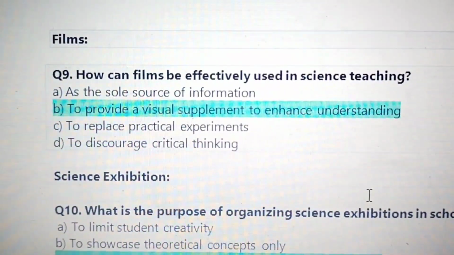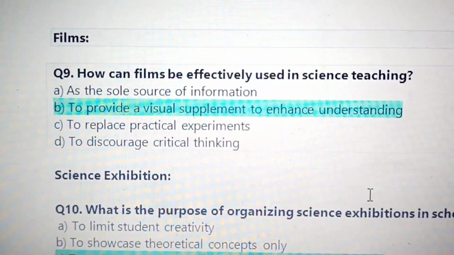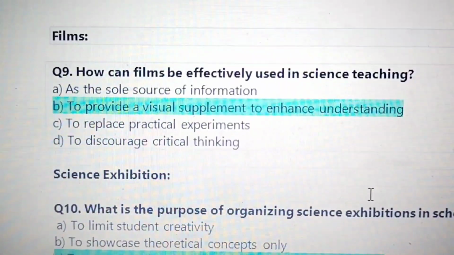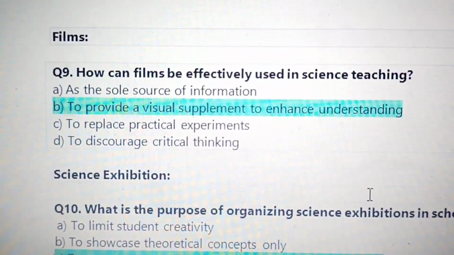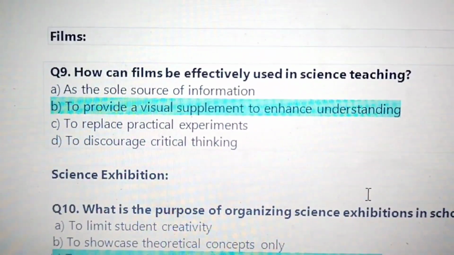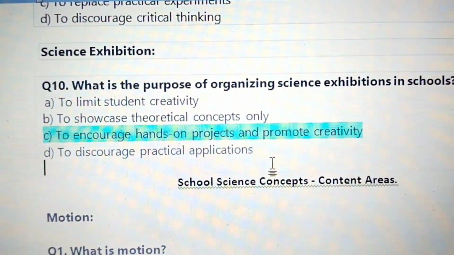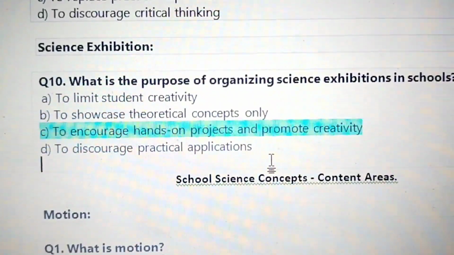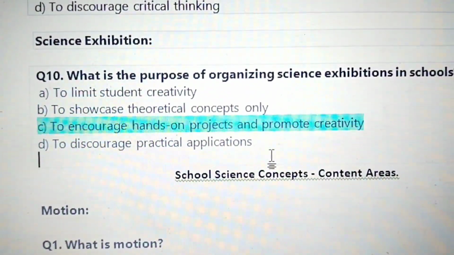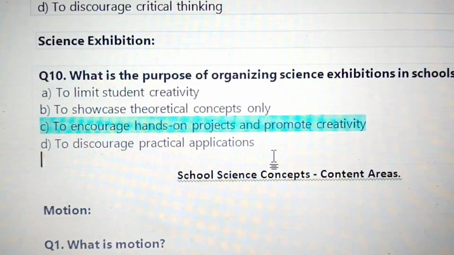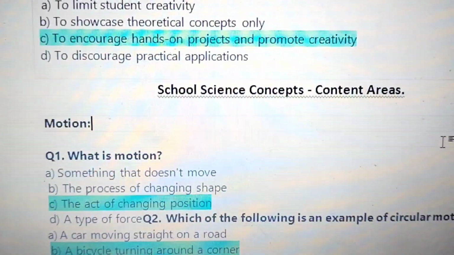Next, films. How can films be effectively used in science teaching? To provide a visual supplement to enhance understanding. Next, science exhibition. What is the purpose of organizing science exhibitions in schools? Answer: to encourage hands-on projects and promote creativity.